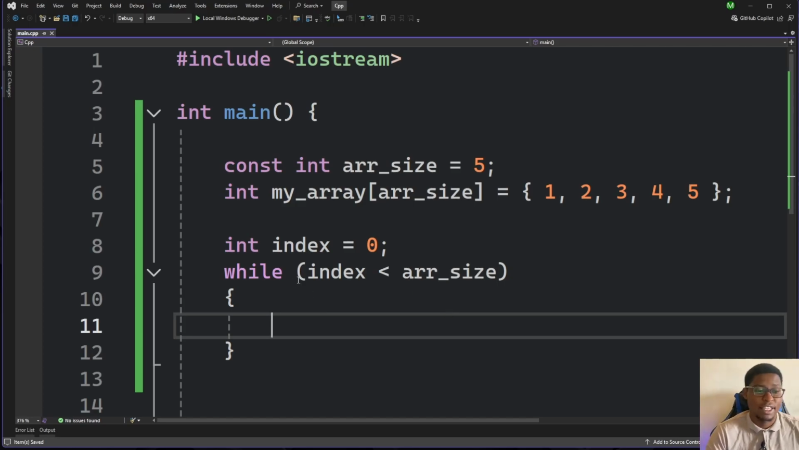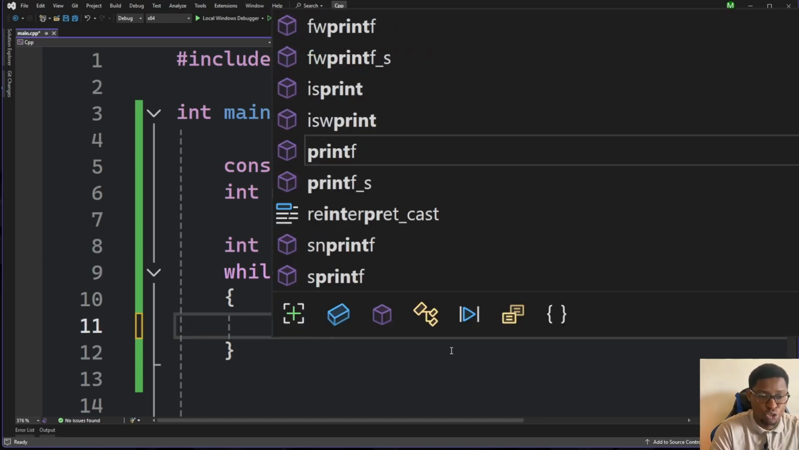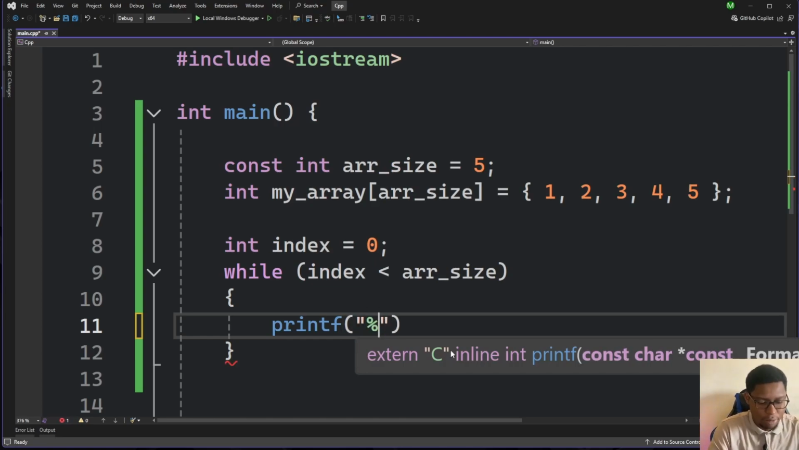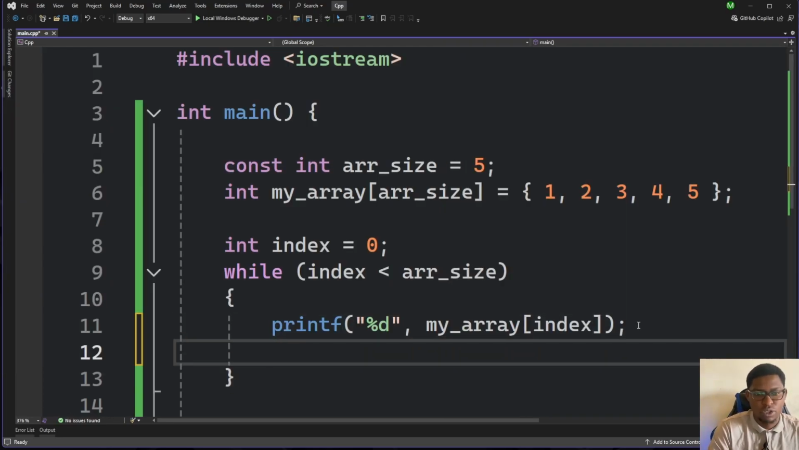Okay, so other than that, let's do our while loop. We're just going to do our printf statement as usual, %d, and then we'll print the value at index, so my array at index. Okay, so that's what will be generated. And then remember, in this case, we need to increment the index by 1. So plus equals 1.